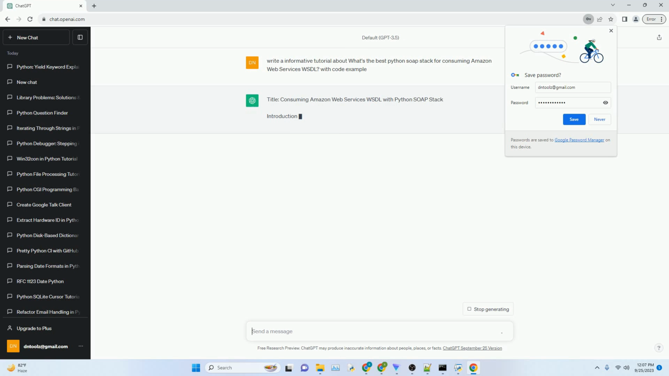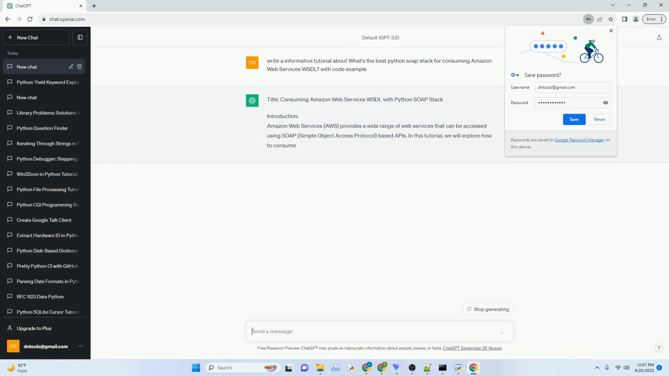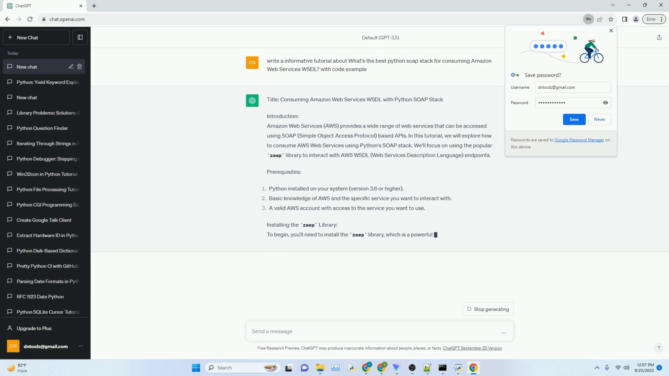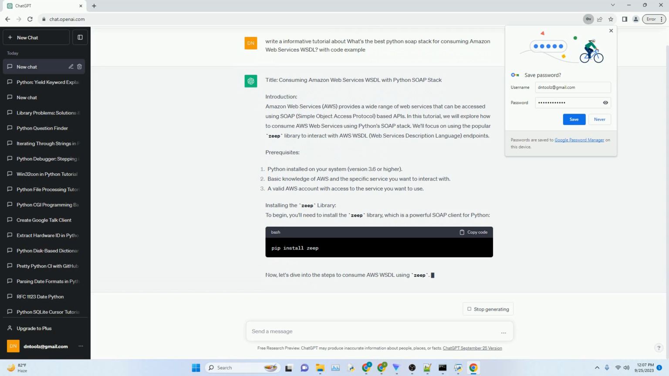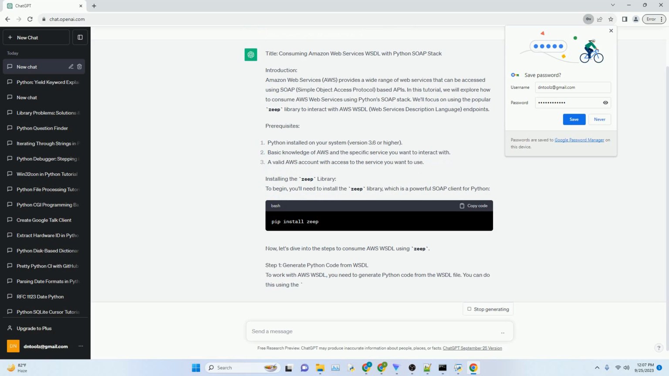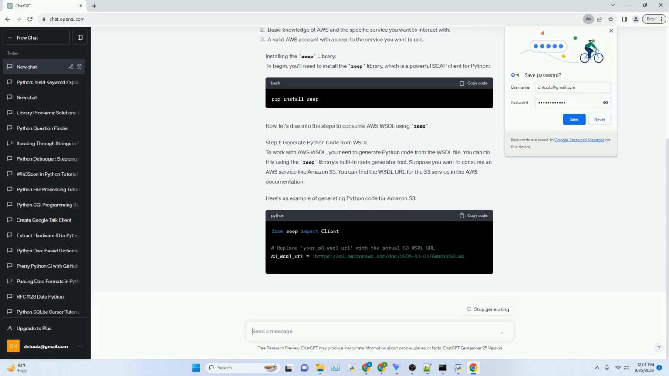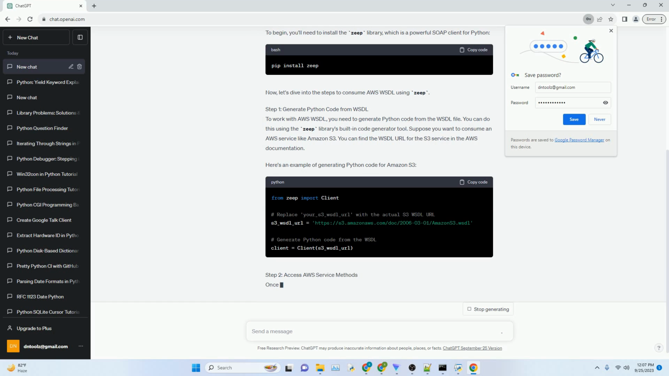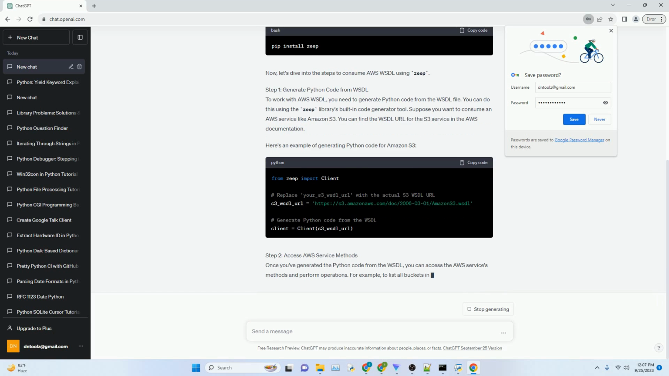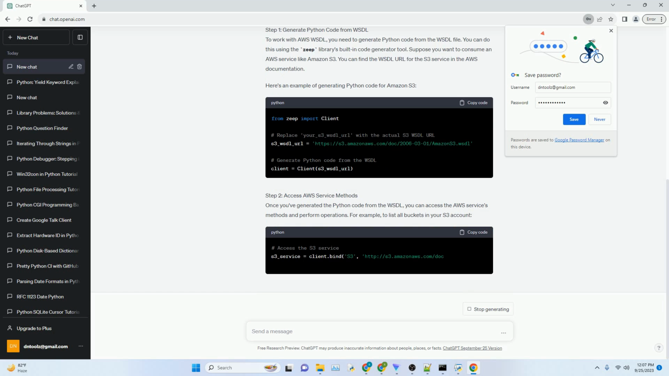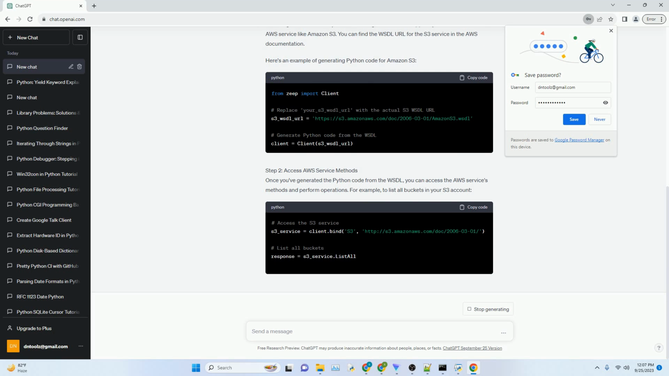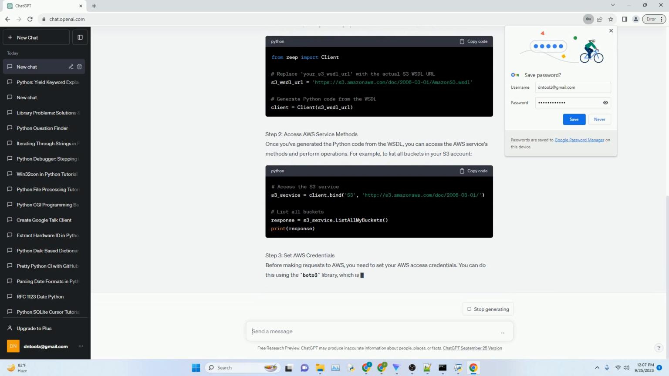Title: Consuming Amazon Web Services WSDL with Python SOAP Stack. Introduction. Amazon Web Services, AWS, provides a wide range of web services that can be accessed using SOAP, Simple Object Access Protocol, based APIs. In this tutorial, we will explore how to consume AWS Web Services using Python SOAP Stack. We'll focus on using the popular Zeep library to interact with AWS WSDL, Web Services Description Language, endpoints.